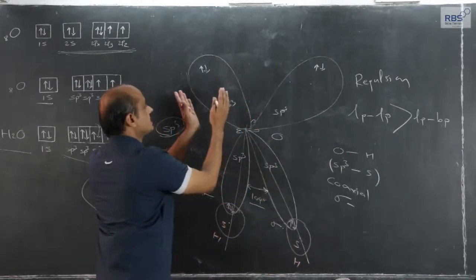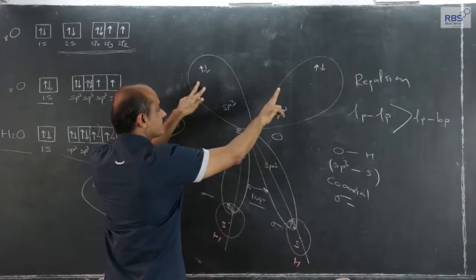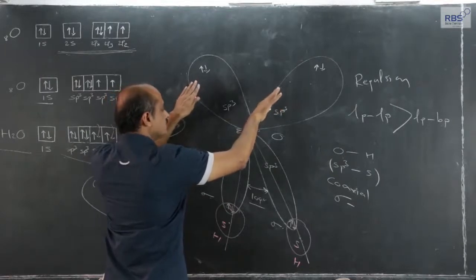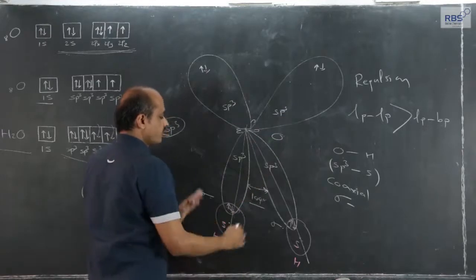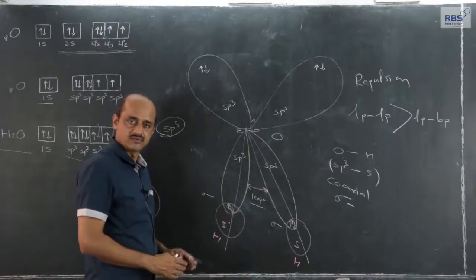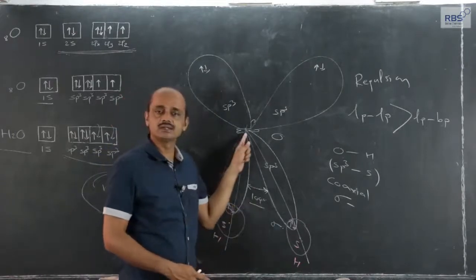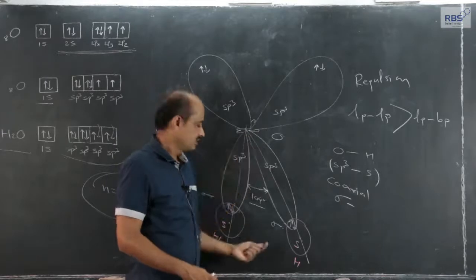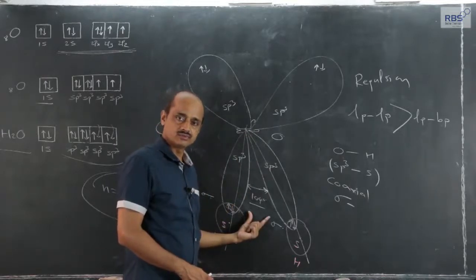So, the two lone pairs try to remain away from each other. The result of that will be they will push the bond pairs further away from them. Therefore, bond pairs have to come closer towards themselves, and because of that, although oxygen has undergone sp3 hybridization, the bond angle reduces to near about 104.